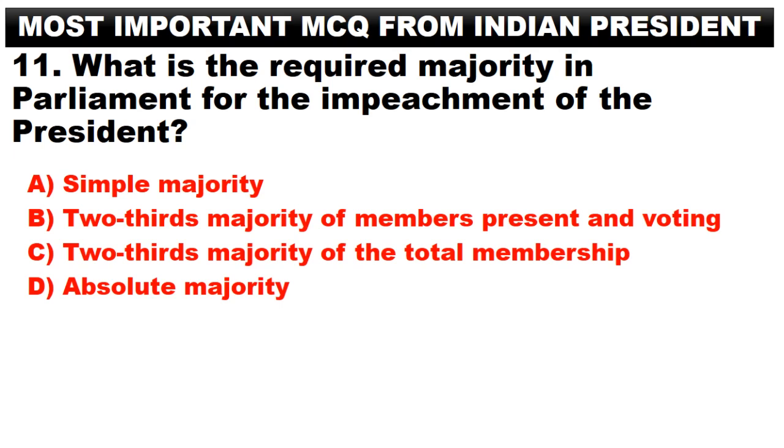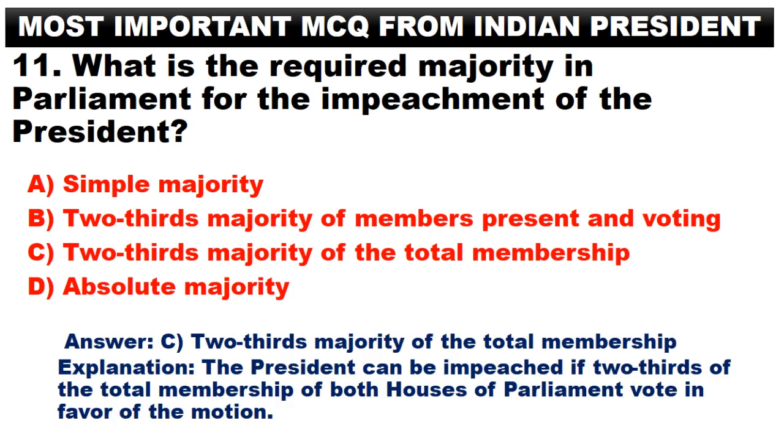What is the required majority in Parliament for the impeachment of the President? A. Simple majority. B. 2/3 majority of members present and voting. C. 2/3 majority of the total membership. D. Absolute majority. Answer. C. 2/3 majority of the total membership. The President can be impeached if 2/3 of the total membership of both houses of Parliament vote in favor of